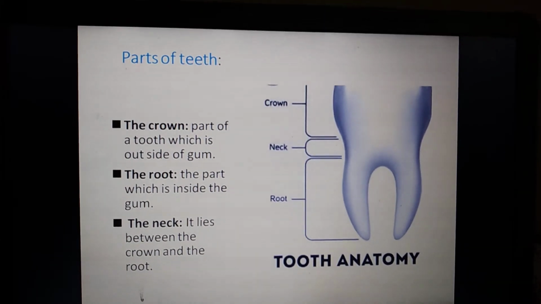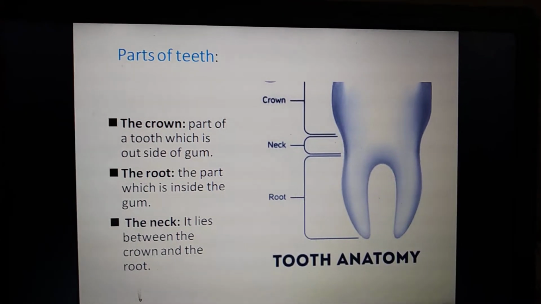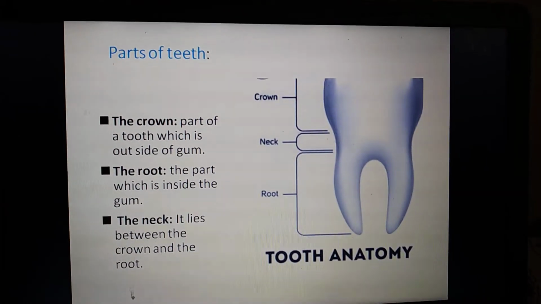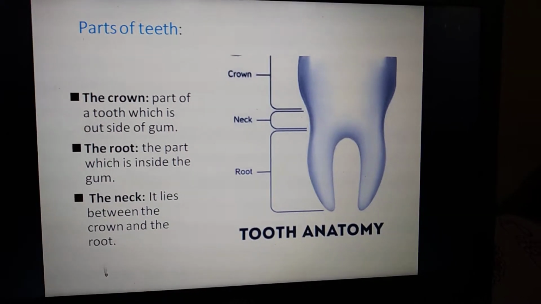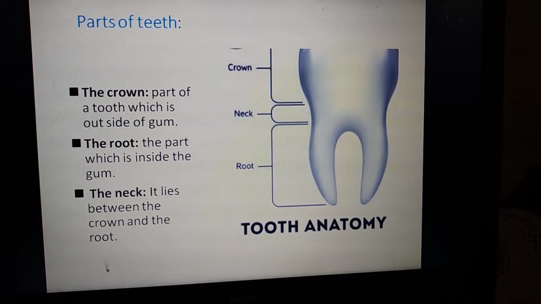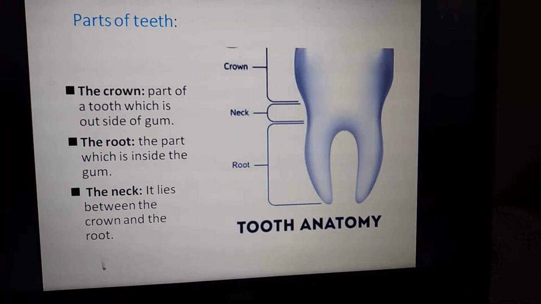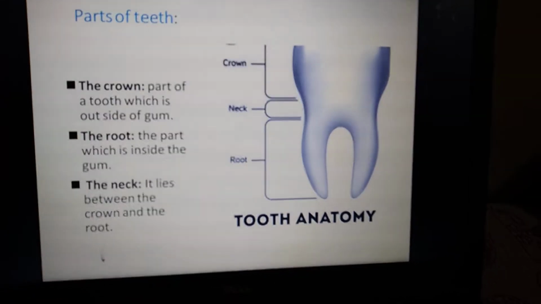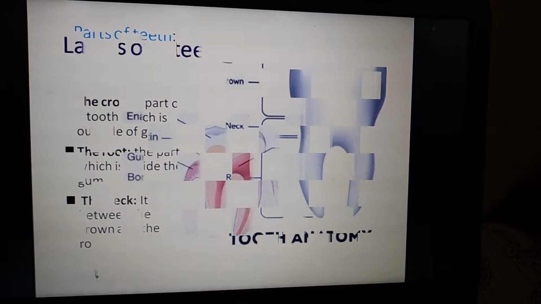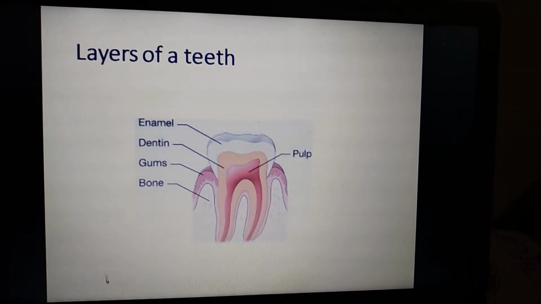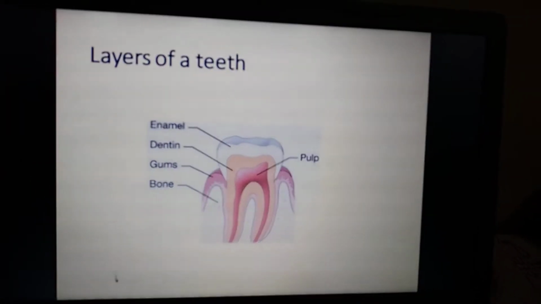There are three parts of a tooth. The crown, which is visible outside of the gum. The second one is the root, which is present inside the gum. And the third one is the neck, which lies in between the crown and the root. So these are the parts of the teeth. And next we are going to see the layers of teeth.